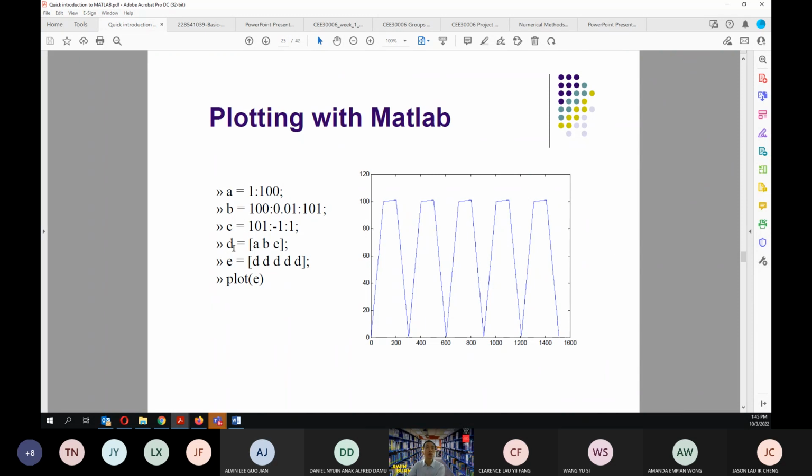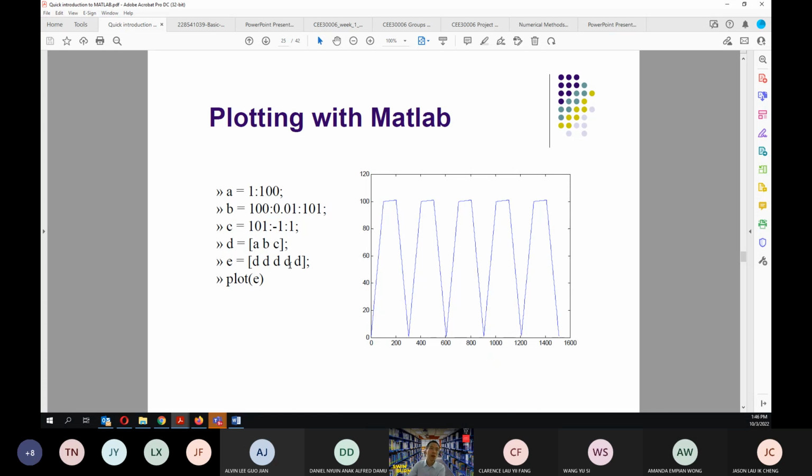After you do these things, you define D as consisting of A, B, and C. As a result, you will have A from 1 to 100, 1, 2, 3, and so on until 100. Then B from 100 to 100.01, 100.02, and so on until 101, followed by C from 101, 100, 99, and then 98. So this is what you see: 1 until 100, 100 until 101, 101 until 1.